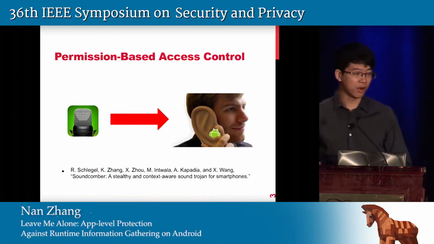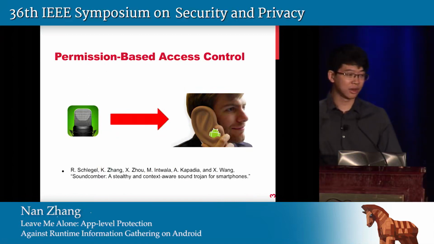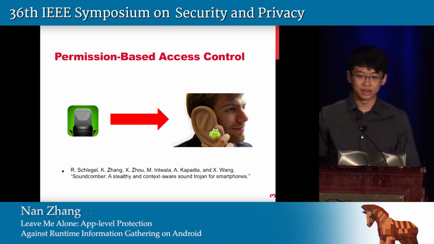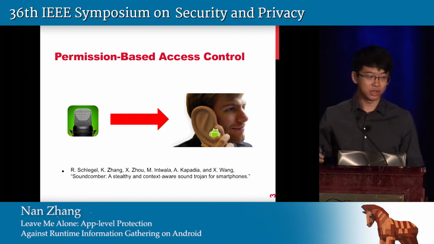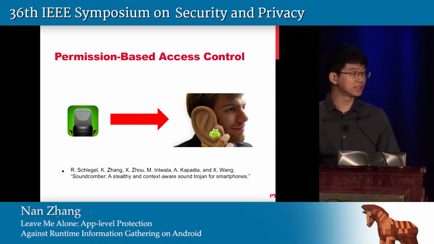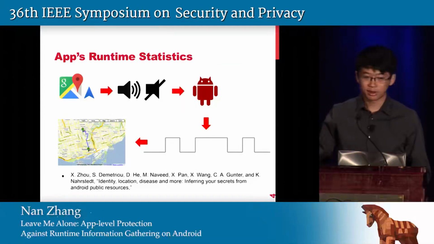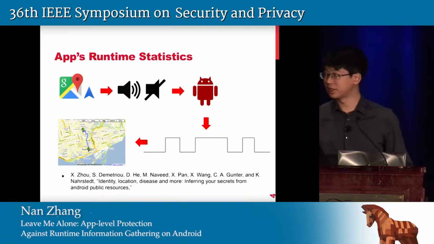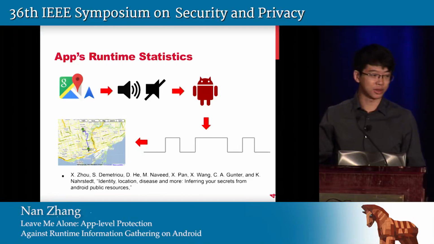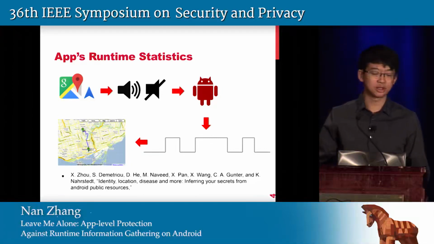For example, if a voice memo app is granted the record audio permission, it could also use such capability to record a phone call, where it can extract credit card information when the user interacts with a phone menu system that asks the user to either type in or speak the credit card number. Another example is that a malicious app installed on a phone could infer the routes the user is driving by leveraging the speaker usage of Google Navigation.